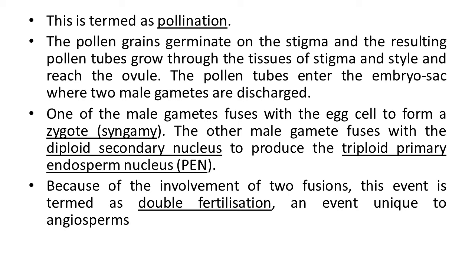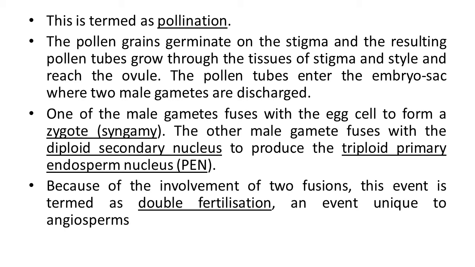So of these two male gametes, one fuses with the egg cell, it forms the zygote, and in future the embryo develops. The second male gamete fuses with the centrally located diploid nucleus. So one nucleus plus two in diploid, that's why the triploid primary endosperm nucleus is formed here.